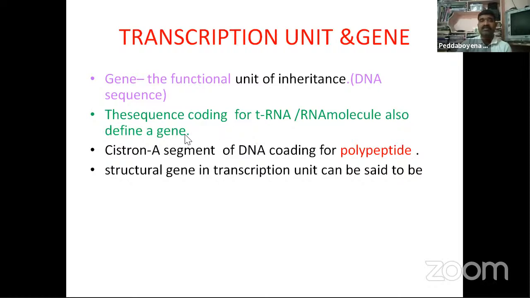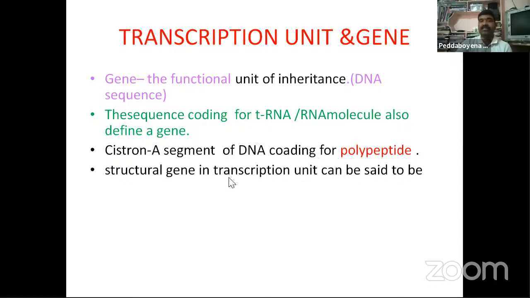Here cistron is important. Cistron means a segment of DNA coding for a polypeptide.